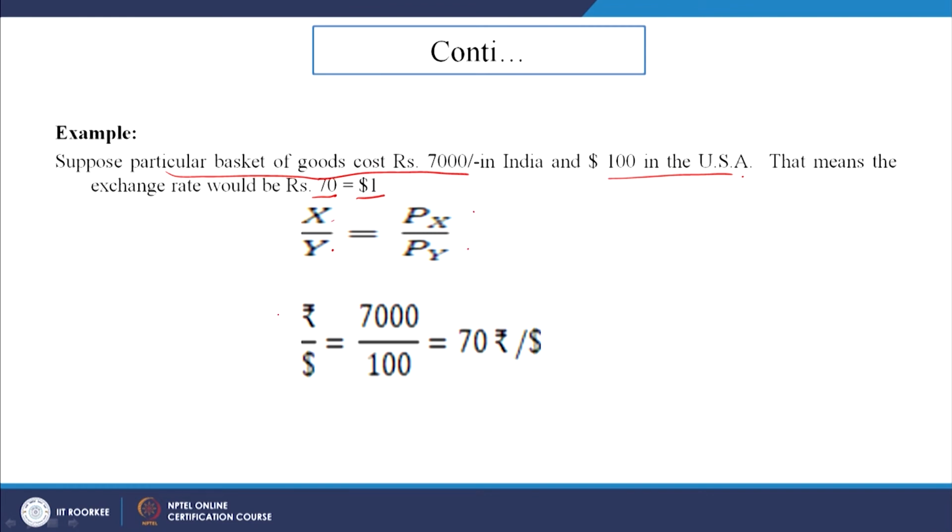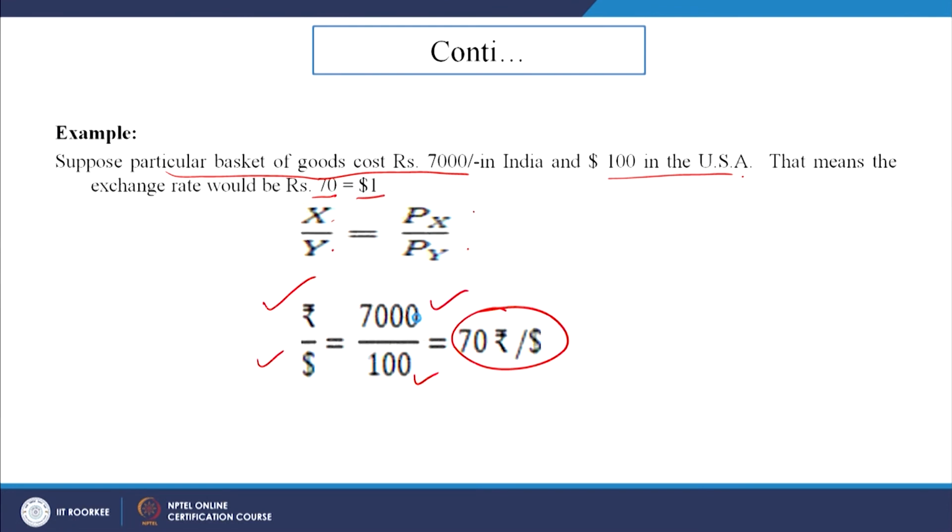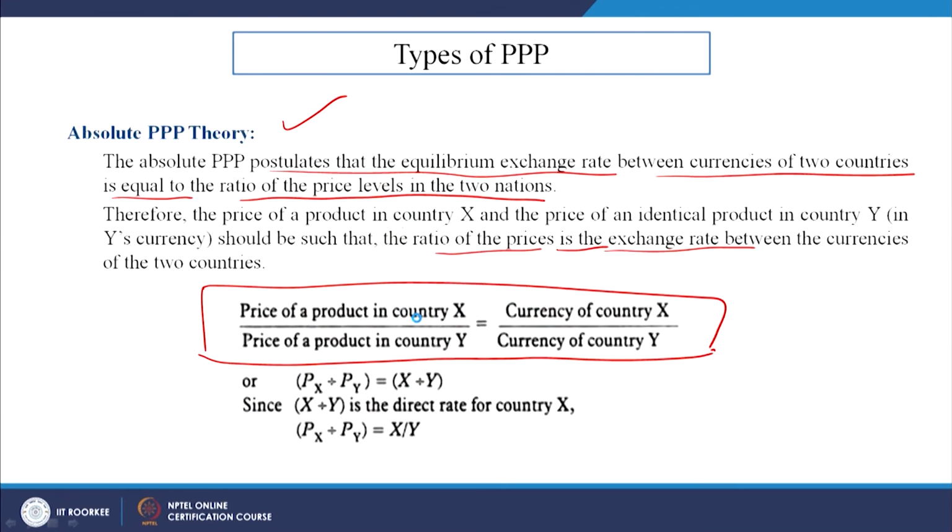So, what is it saying? Rupee by the dollar is equal to 7,000 by 100, which is 70. This is what it tries to find out. Okay. Now, this is the first one, the absolute PPP.